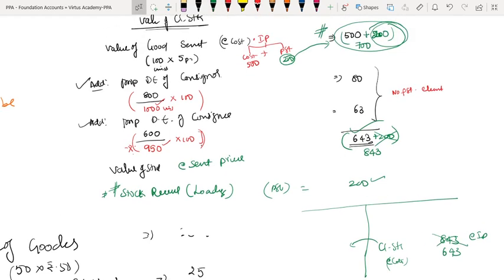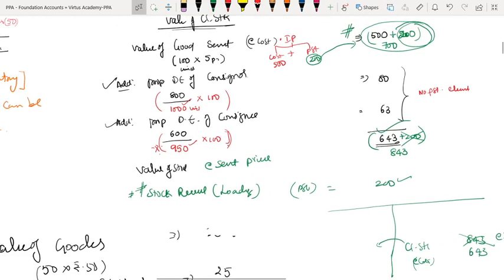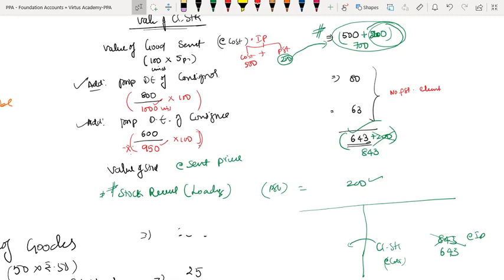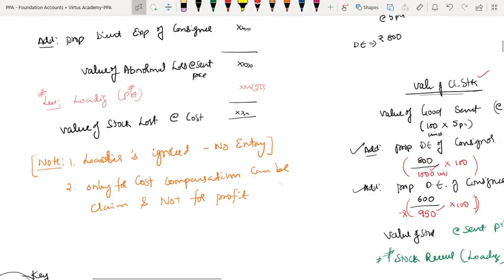Got it? Slowly? Sir, I have one doubt, sir. If now we lost 50 units... Sir, as of now, I haven't discussed about lost. That is our second part of discussion, valuation of abnormal loss.